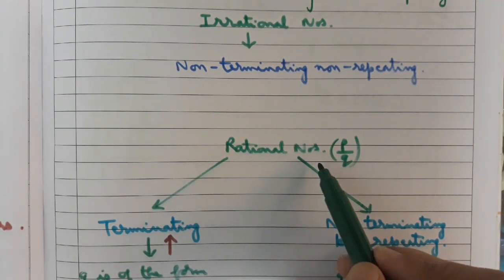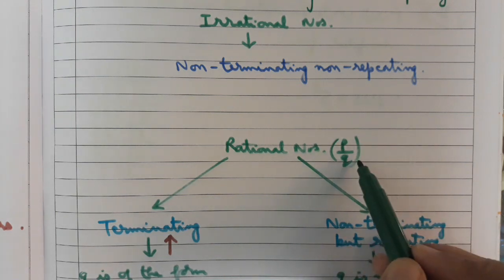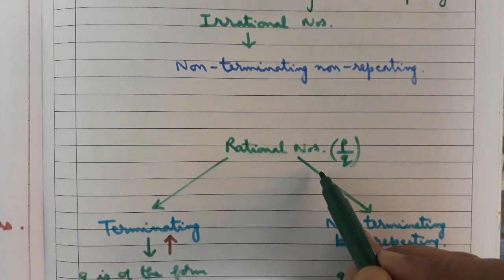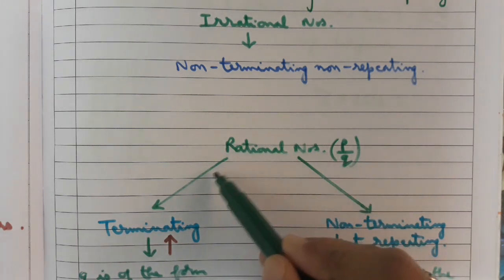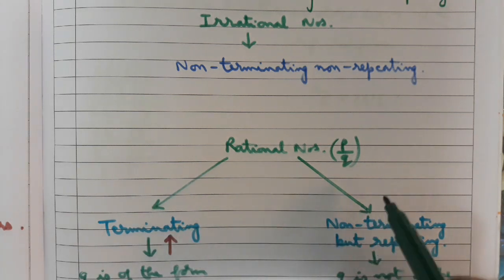Rational numbers are those which can be written in the form p by q, where p and q are integers and the denominator q is not equal to 0. Rational numbers have two types of decimal expansion: either terminating, or non-terminating but repeating.